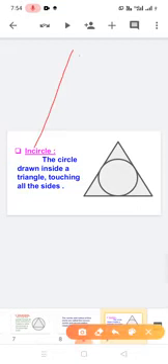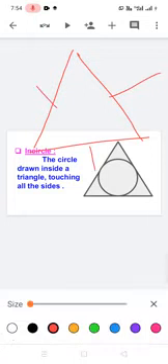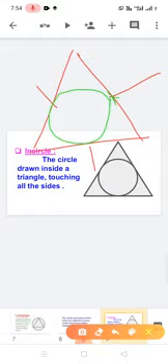Next we have to see the incircle. Incircle means the circle touching all sides of a triangle. Here this one is a side, this one is a side, this one is a side. So here the circle touches all the sides, like this. Touching all sides is called an incircle. Sorry, not circumcircle, incircle.